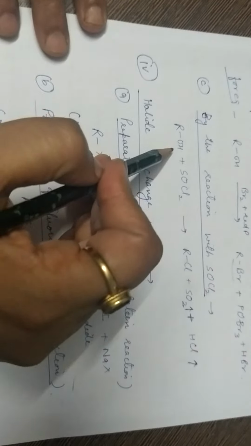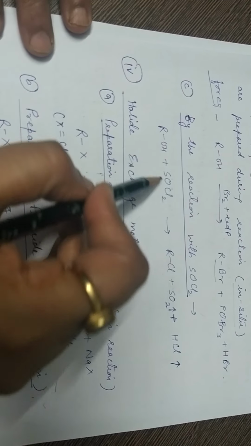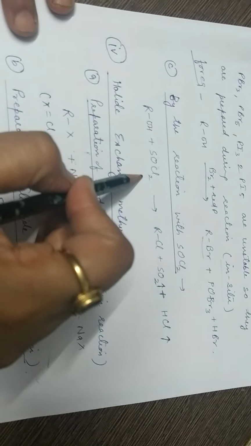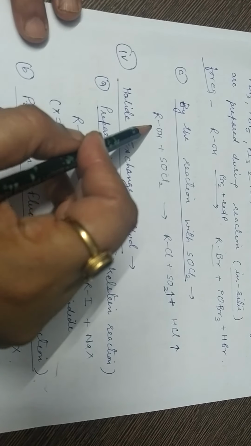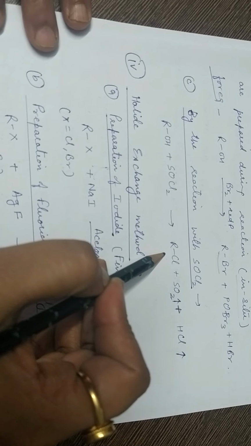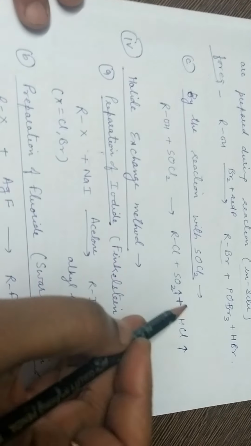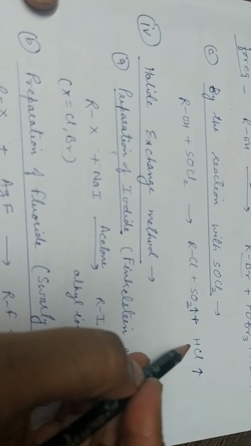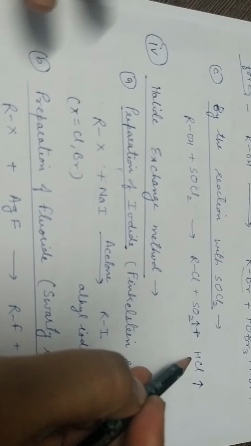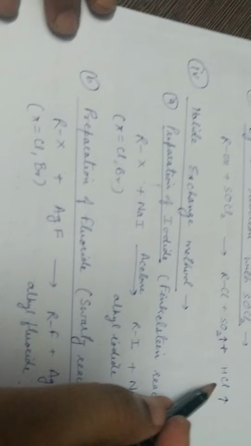You can also prepare especially alkyl chloride by using thionyl chloride. SOCl2 is known as thionyl chloride. When alcohol reacts with thionyl chloride, alkyl chloride is formed. This reaction is more beneficial as compared to other processes, because in this case the two side products are present in gaseous state and easily removed from the reaction medium.